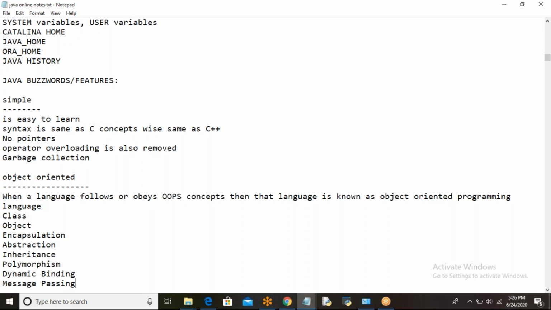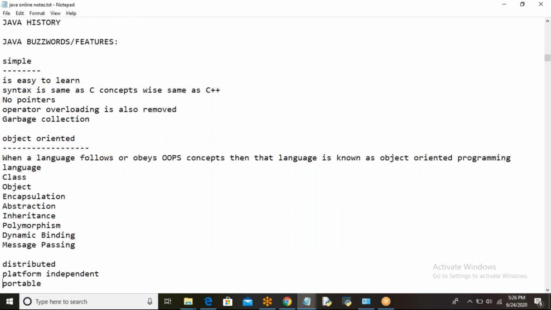Java is an object-oriented programming language. It is purely object-oriented because without a class, you cannot write a Java program at all. That makes Java an object-oriented programming language.